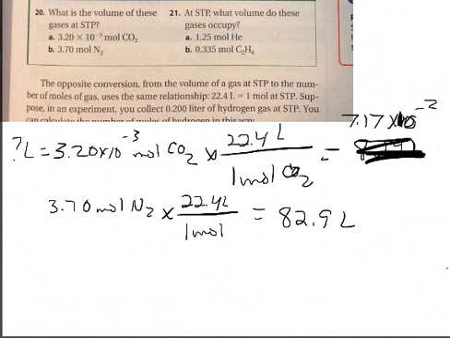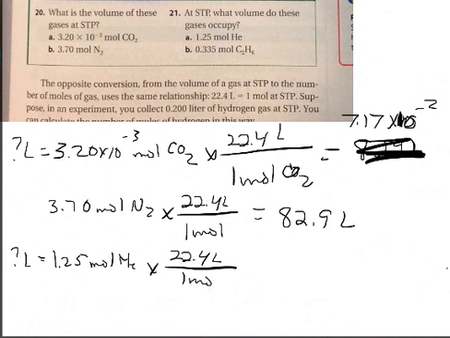Okay, for 21, it says what volume do these occupy? So now we're still trying to find liters. 1.25 moles of He, take it times 22.4 liters per 1 mole, and we would get 28 liters.